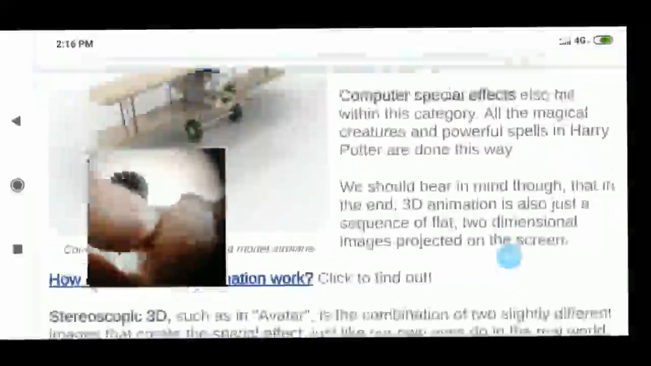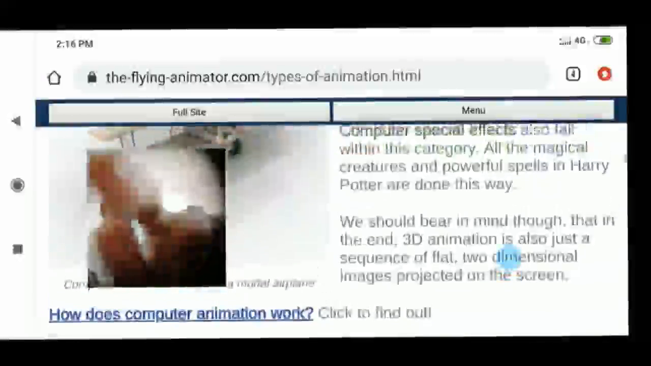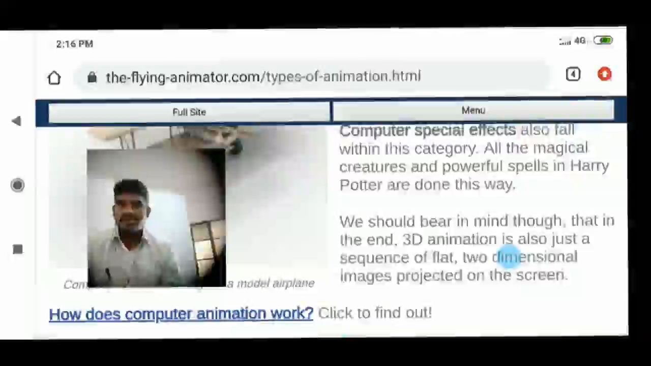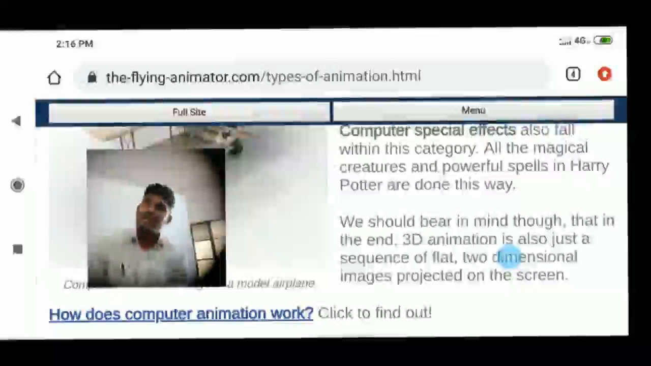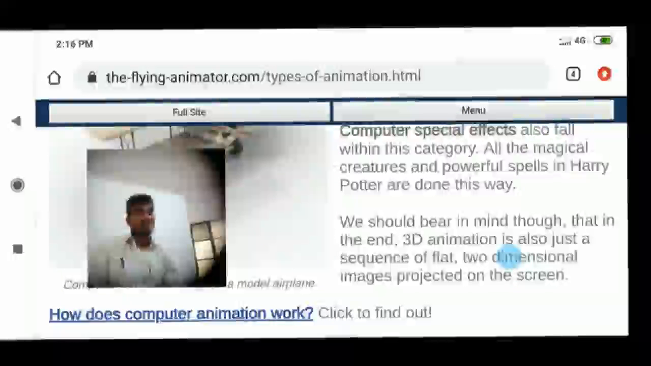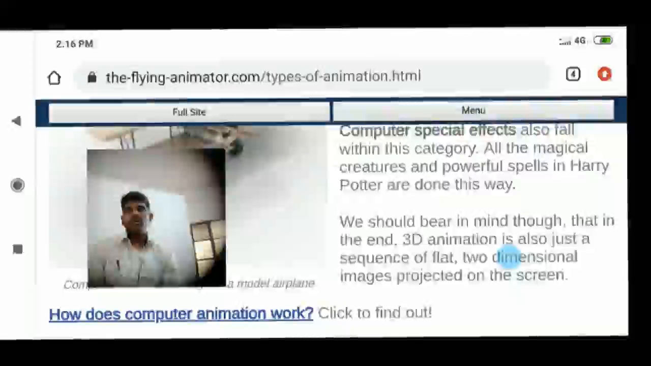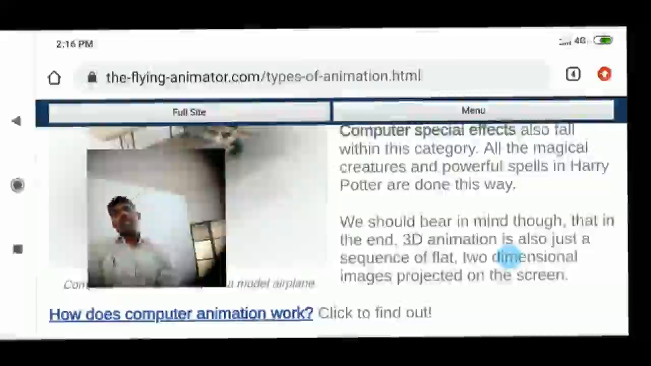Computer special effects also fall within this category. All the magical creatures and powerful spells in Harry Potter are done this way. Here one more example is given. It's a very famous epic, or we can call it a story, familiar to the entire world. I hope it was released in all languages.